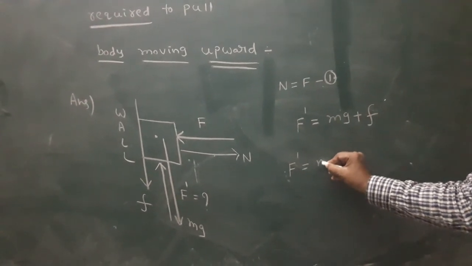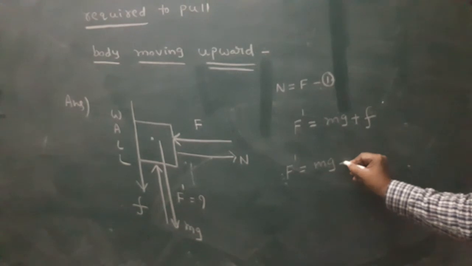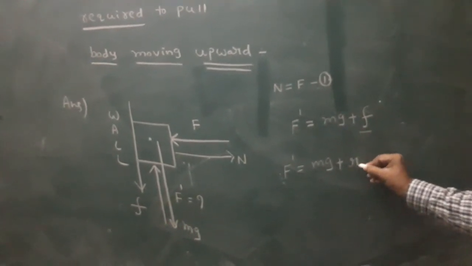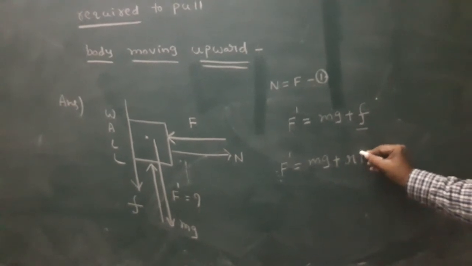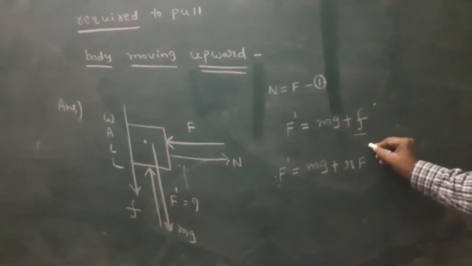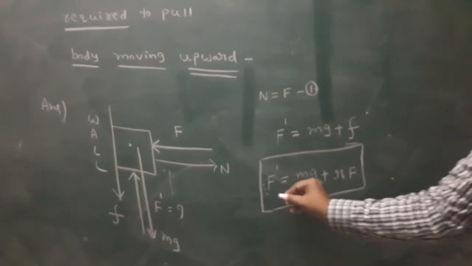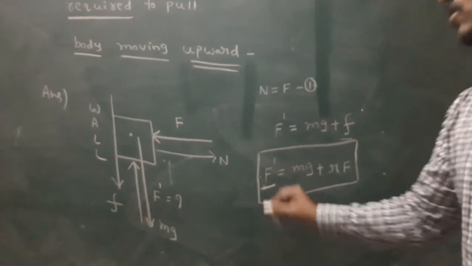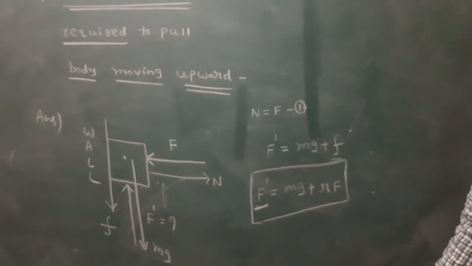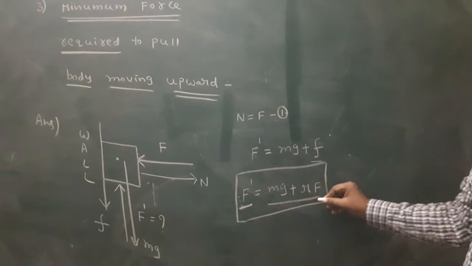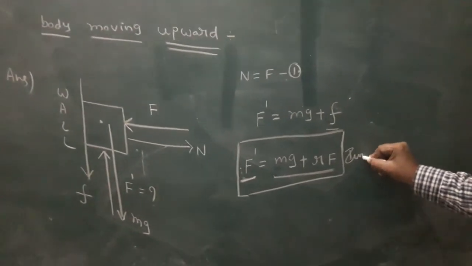F dash is mg plus friction, which is mu into N. The N value is F. This is the final answer: the minimum force required to pull the block upward is mg plus mu F.